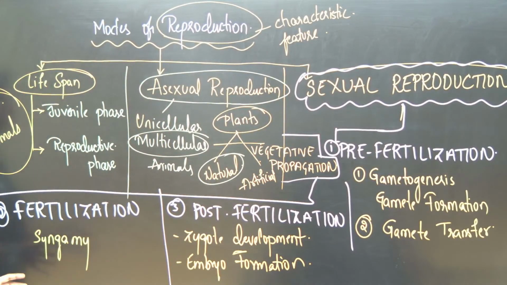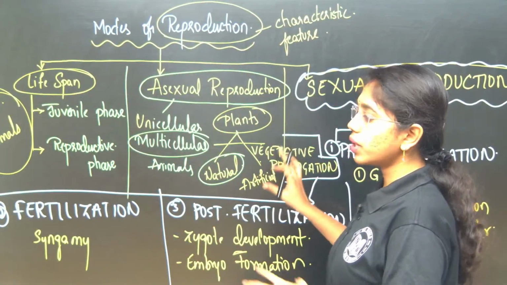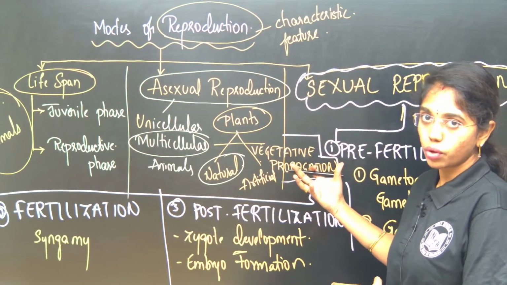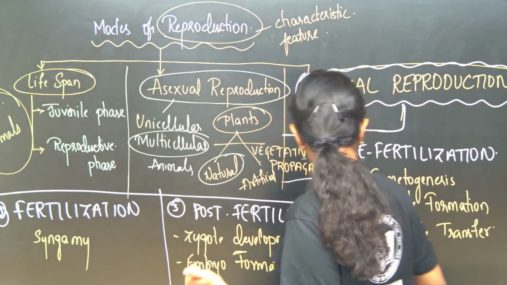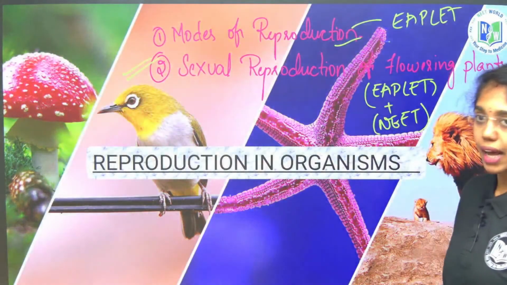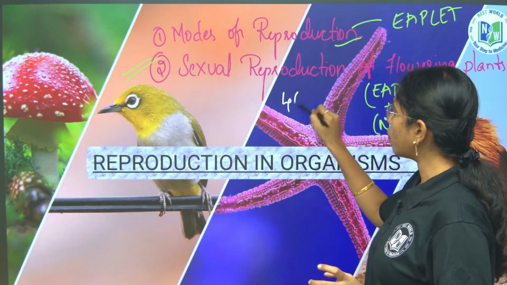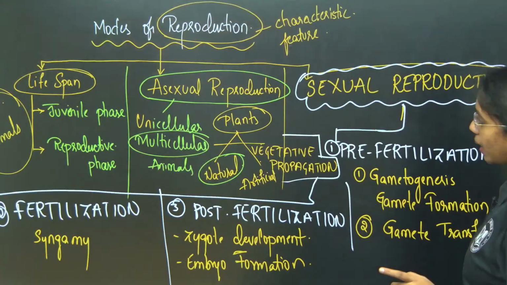So clear with this chapter, beta, this is the complete framework of this chapter, that what we are going to learn. If you know what we are going to learn, then you can easily know how we are going to learn this, okay? And how important is this chapter? Modes of reproduction and sexual reproduction of flowering plants. From these two chapters or this unit, definitely you will get at least 3 to 4 questions in your EAPCET exam. That important it is.